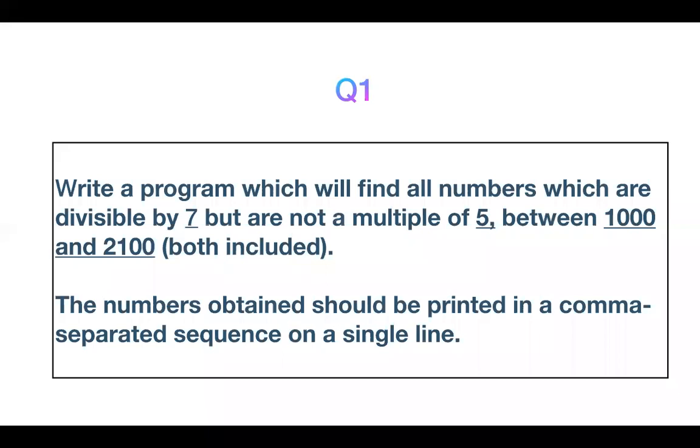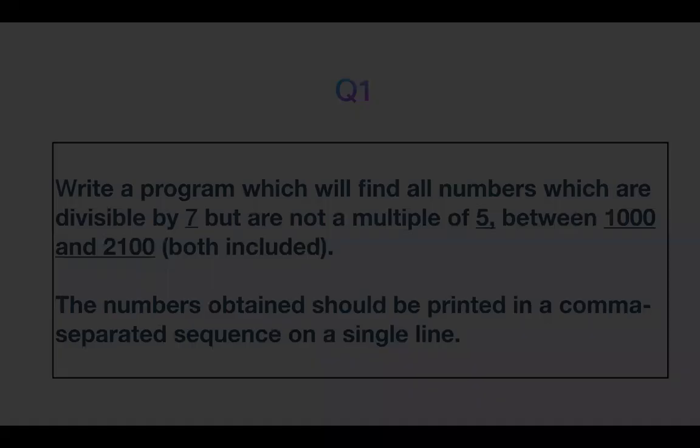So what is the problem they are giving here? We need to write a program which is going to find all the numbers between 1000 and 2100, but those numbers should be divisible by 7 but not a multiple of 5. This is the problem statement, and whatever output you show on the screen must be separated by commas. For example, 1001 comma 1007 comma 1014 comma something, whichever number is divisible by 7 between 1000 and 2100. Okay, let's see how we are going to solve this problem.